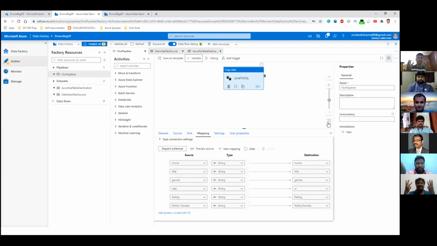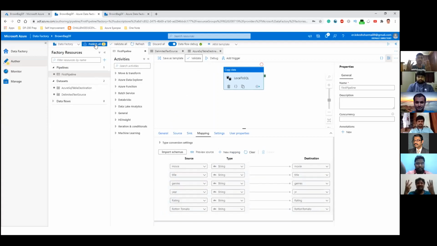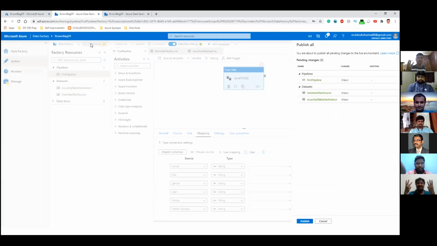Then as far as saving the changes is concerned, you have an option called publish all. If we don't click on publish all and close this window, all your changes will be lost and all the hard work that you've done would be lost. So if you want to save the changes on the Azure server, you would need to click on this publish all button here.